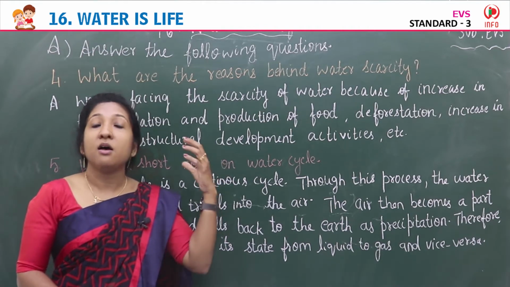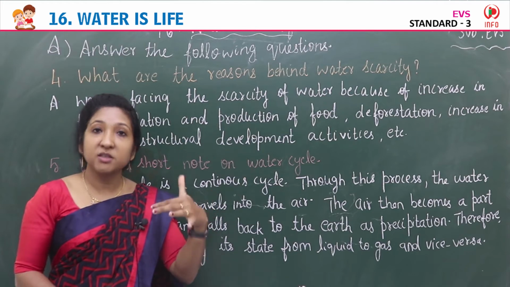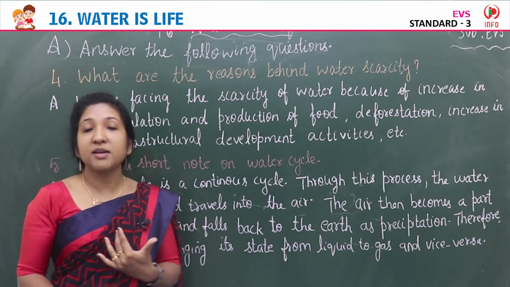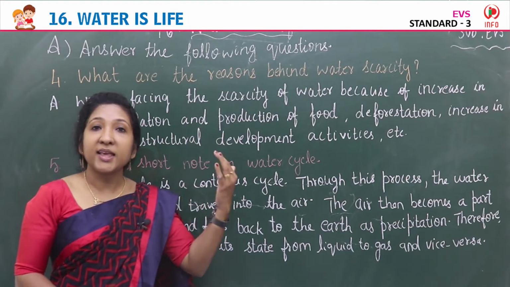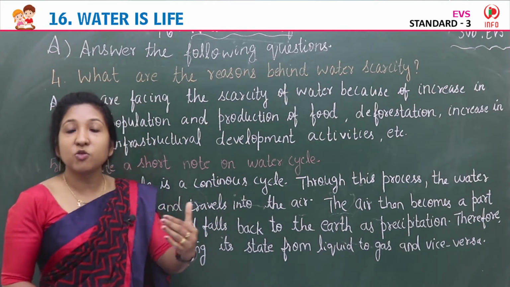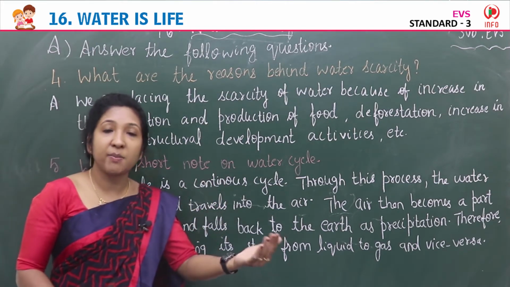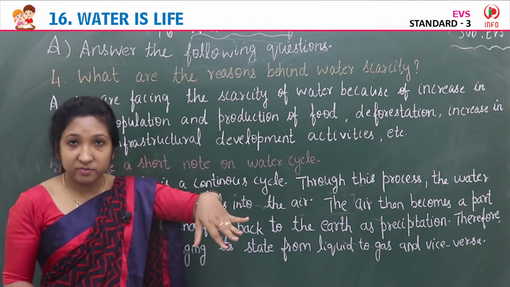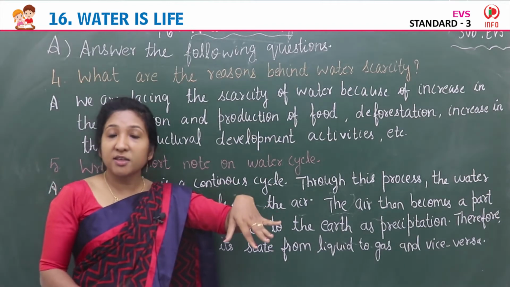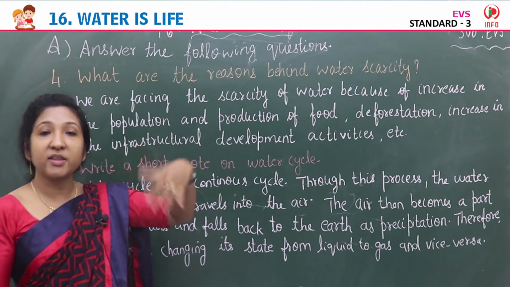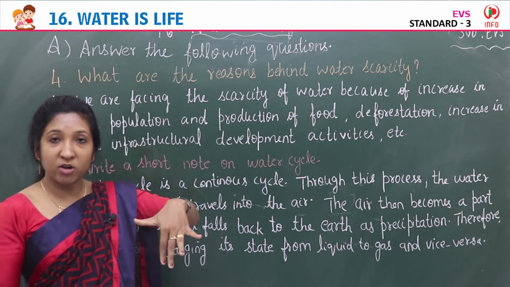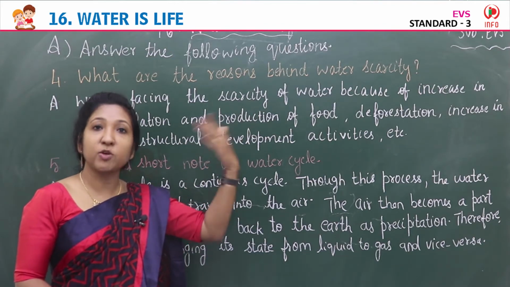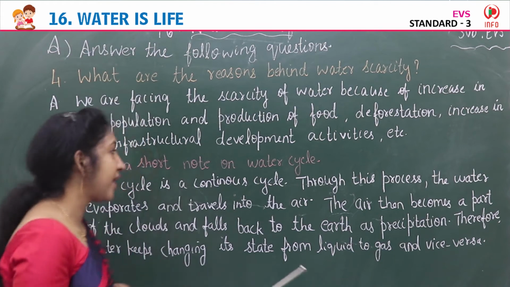and these drops get bigger on further cooling. Then when heavy clouds form, water is released in the form of rain. Then again this rainwater gets collected in rivers, oceans and lakes. Then again they are heated up by sun and change into water vapor. Then it changes into liquid, then into water, like that. So this is a never ending process. This is continuing. That is water cycle.